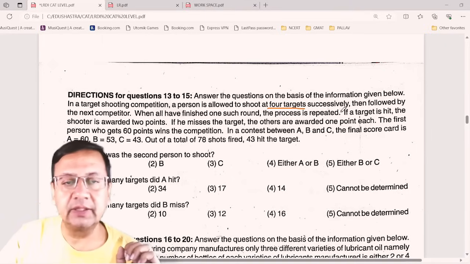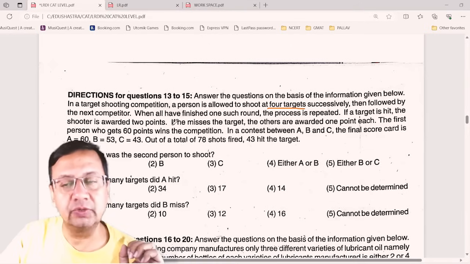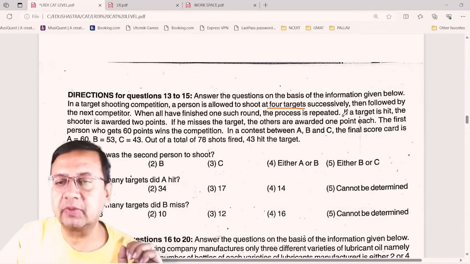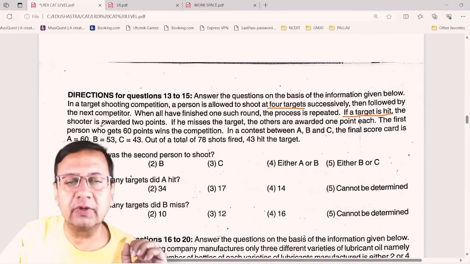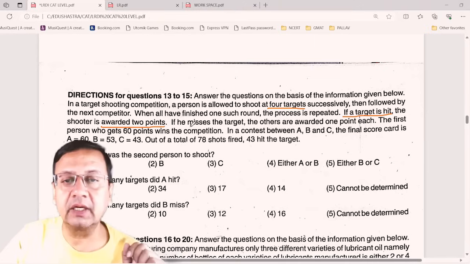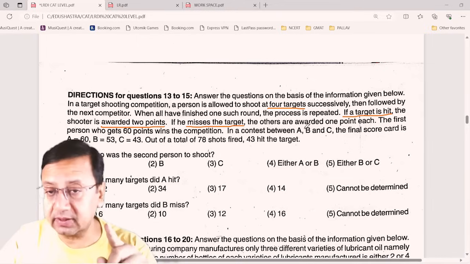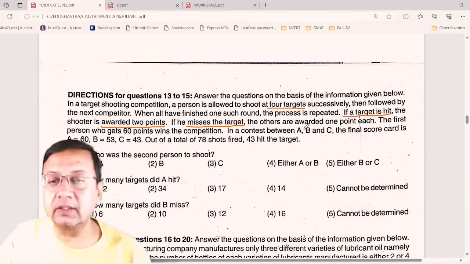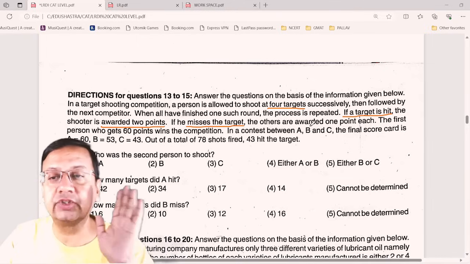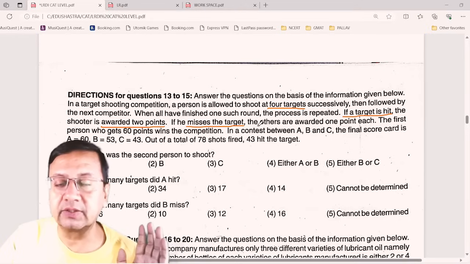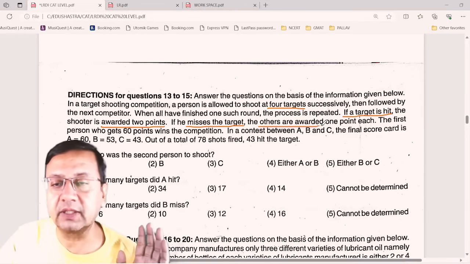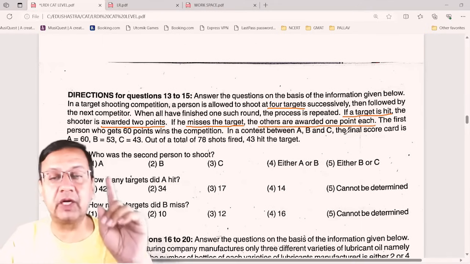If a target is hit, the shooter is awarded 2 points. So this is again important. If the target is hit, the person is awarded 2 points, right? If the target is missed, others are awarded one point each. This is an important point here. So if the person is missing the target, the other players will each get 1 point.